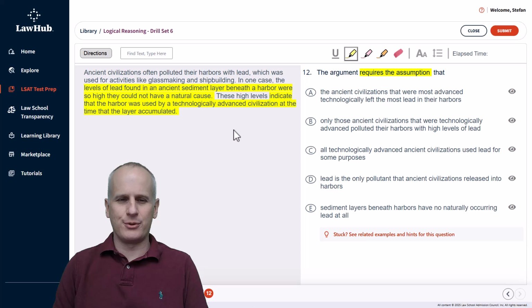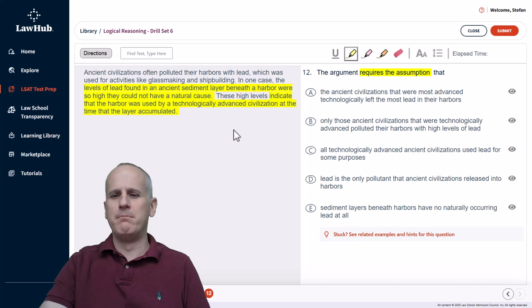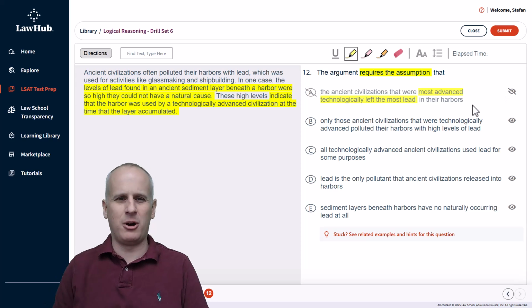So, moving on to the answer choices, looking for our common reasons to eliminate of something that's vague, something that needs additional information, or something that actually we don't want to be true in order to believe this argument. We're going to use that highlight tool to mark reasons to eliminate, starting with A, the ancient civilizations that were most advanced technologically left the most lead in their harbors. Well, we don't need the most. So that's going to be eliminated almost immediately. It's a quantity that is not supported. Definitely, we need additional information. It's gone.